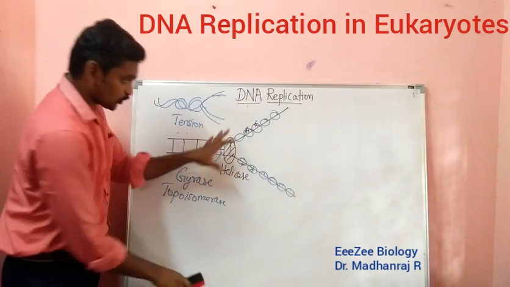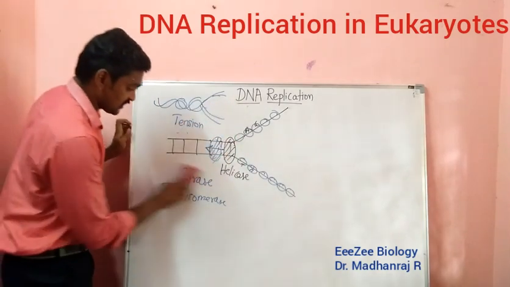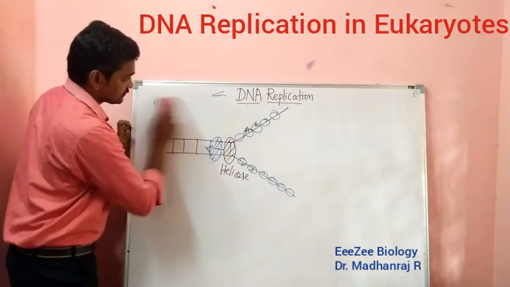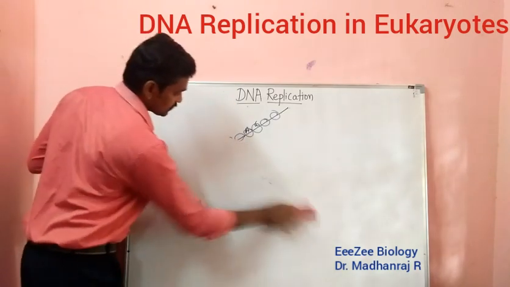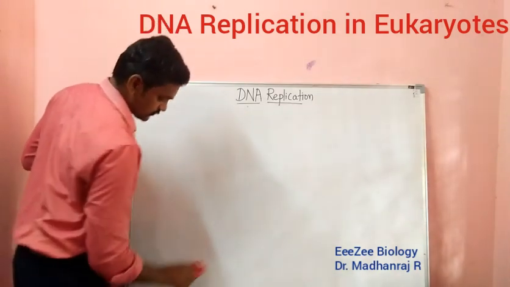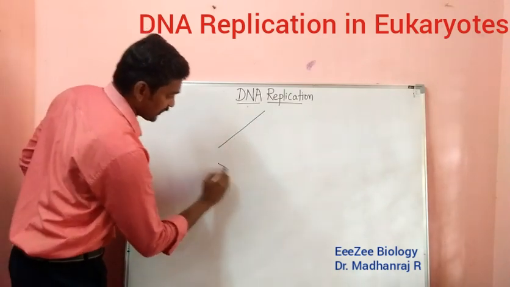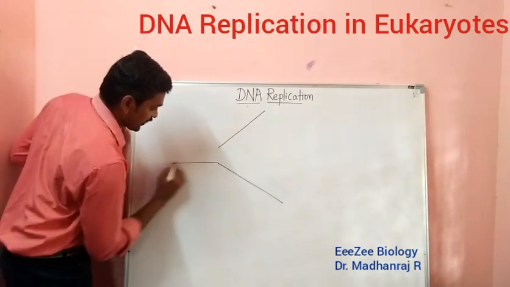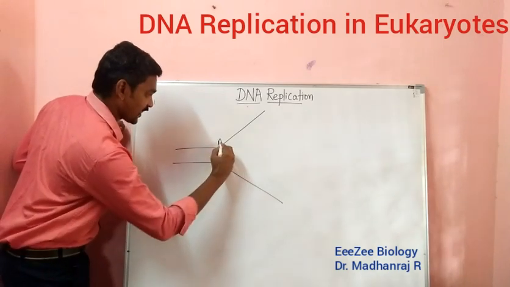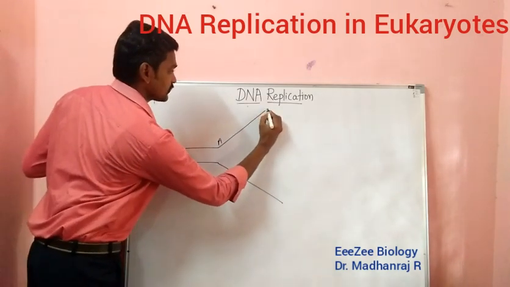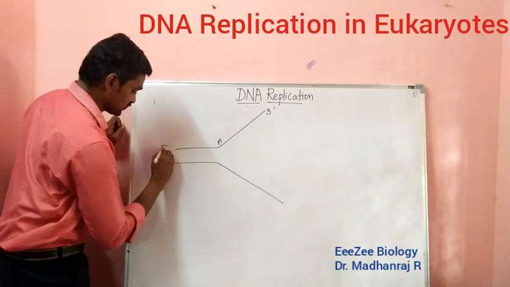So now again coming into the replication, the entire process here, you can see, imagine this is a replication fork. Imagine in this location this is 3 prime and this is 5 prime.